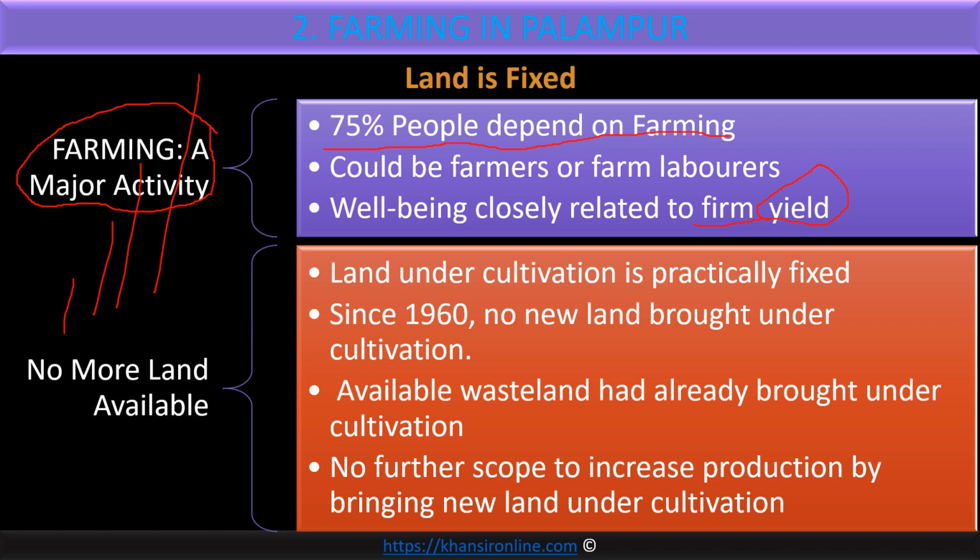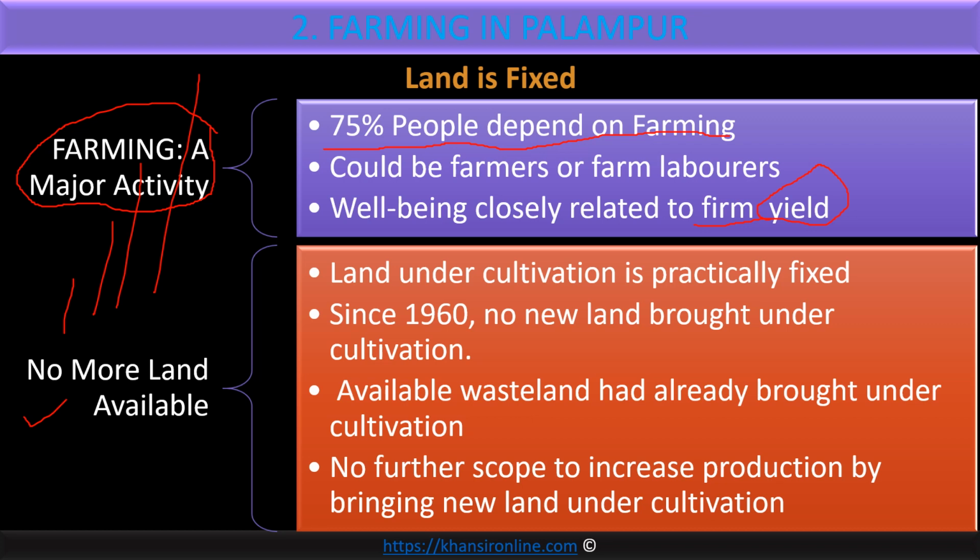So when the demand for food grain is increasing, the supply of food grain should also increase, obviously. When there are more people to eat, there should be more food. So whose responsibility is it to increase the agricultural production, food production? It is the responsibility of the farmers. So what will farmers do? Farmers will do more farming. They will bring more and more land under farming.